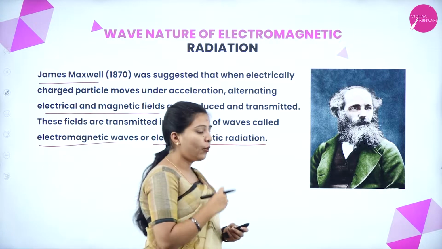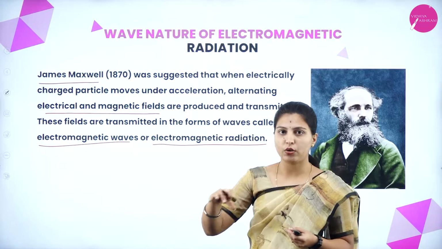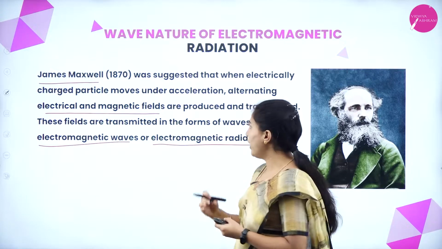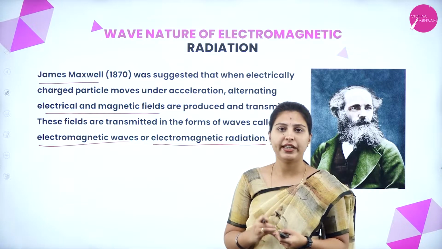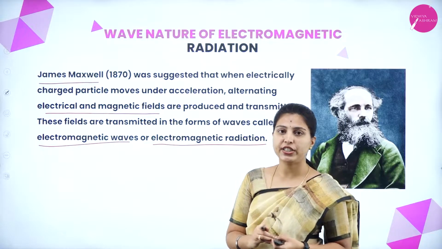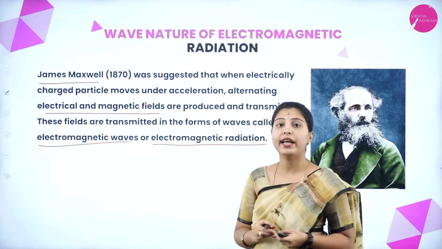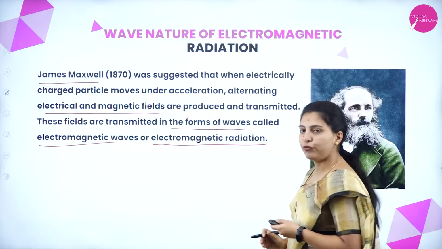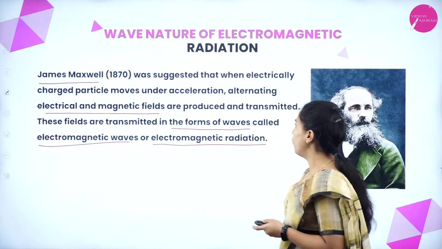What he told is, when an electrically charged particle like an electron moves around the nucleus, it will be accelerated. After acceleration, it will emit some radiations. Those radiations are known as electromagnetic waves or electromagnetic radiations. They are transmitted in the form of waves.